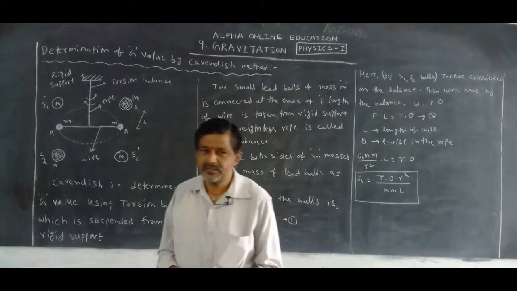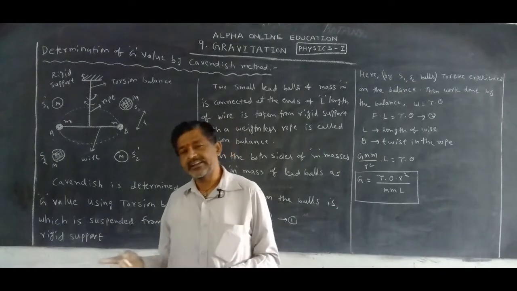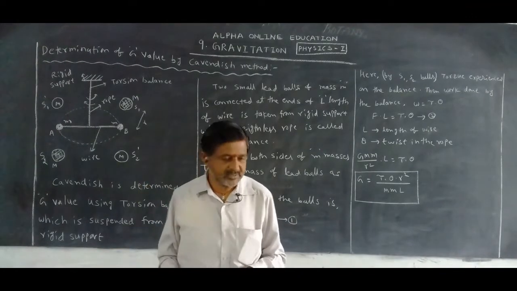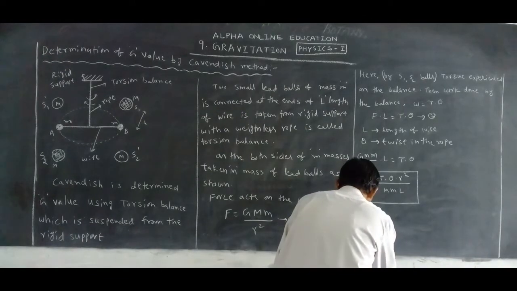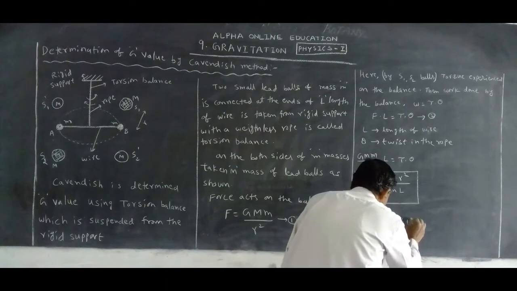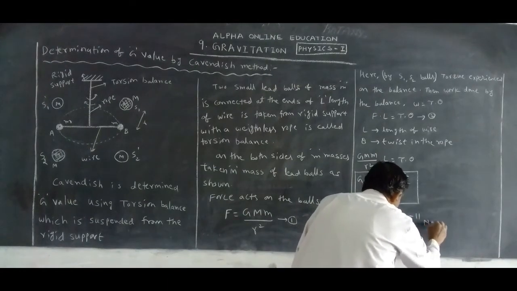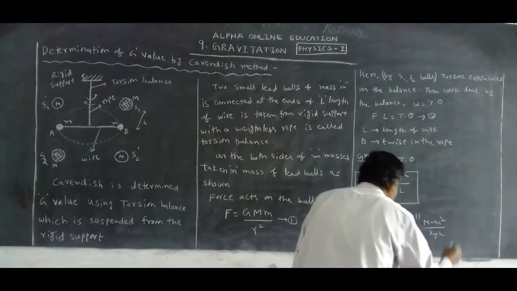What is the principle for the torque? Torque is the force into perpendicular distance. Substituting that, Cavendish got the value of G as 6.67 into 10 to the power of minus 11 Newton meter square by kg square.